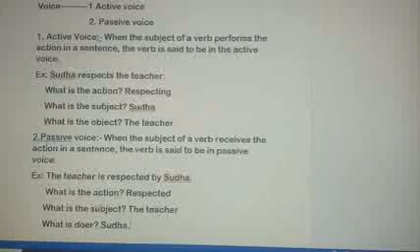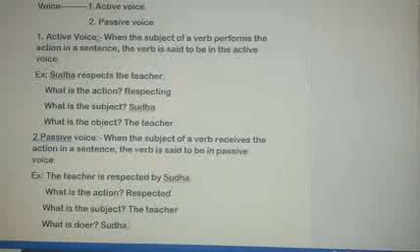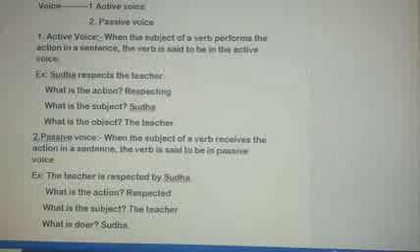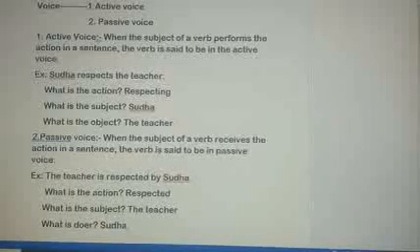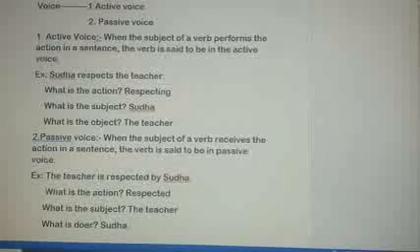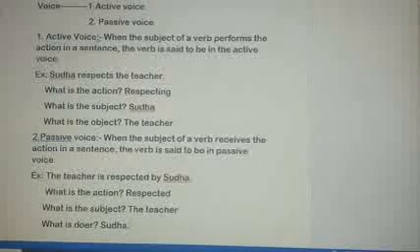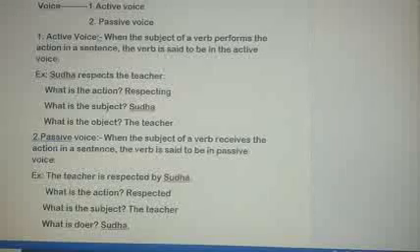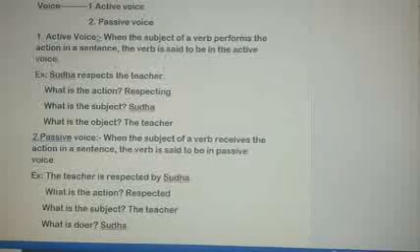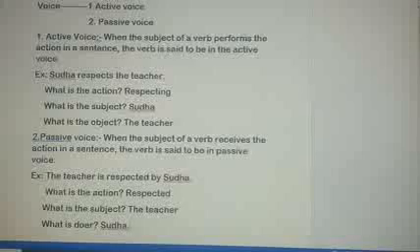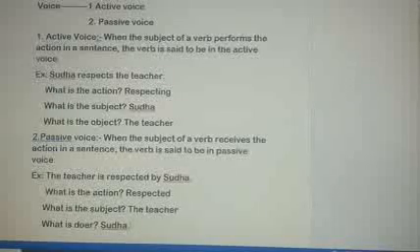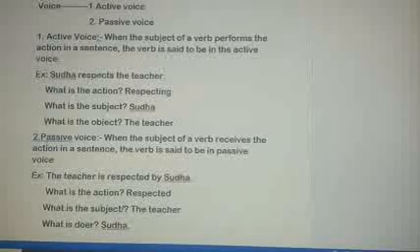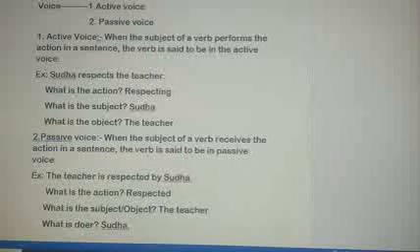And let me tell you one thing more, my dear children. Over here, what is the subject? If I am talking about the subject, the teacher, then the object will also be the teacher. Subject or object will be the teacher. Why I am telling you like this, I will definitely tell you later.